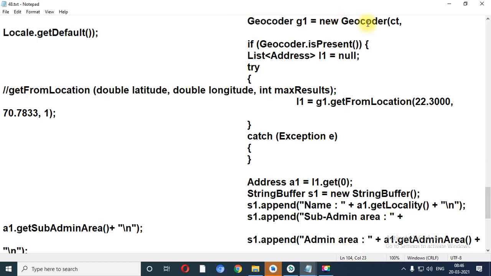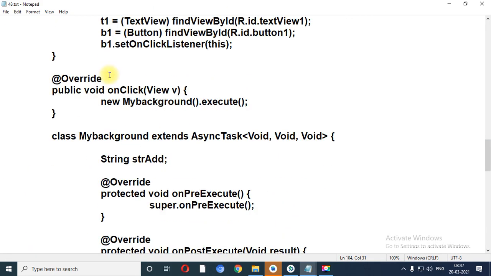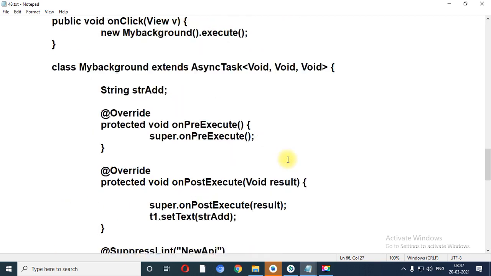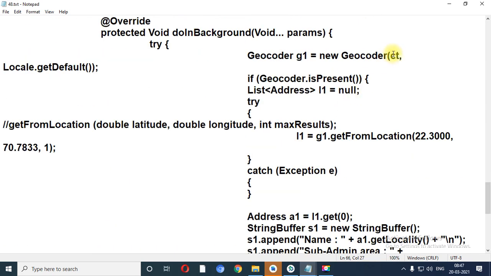Now new Geocoder(ct, Locale.getDefault()). ct is the object of the Context class we have declared over here, and in the context what we have written is this, which means the current application. In the majority of cases, when you use any function, first of all you need to give the context.